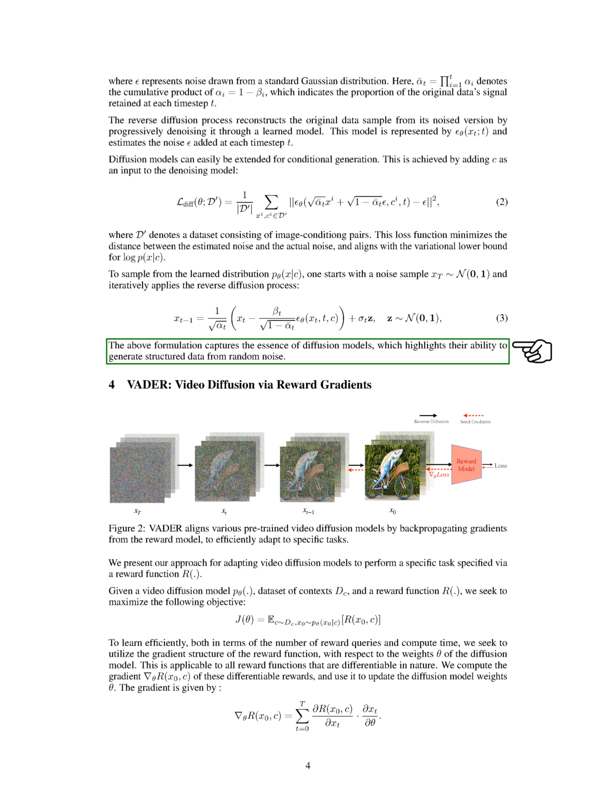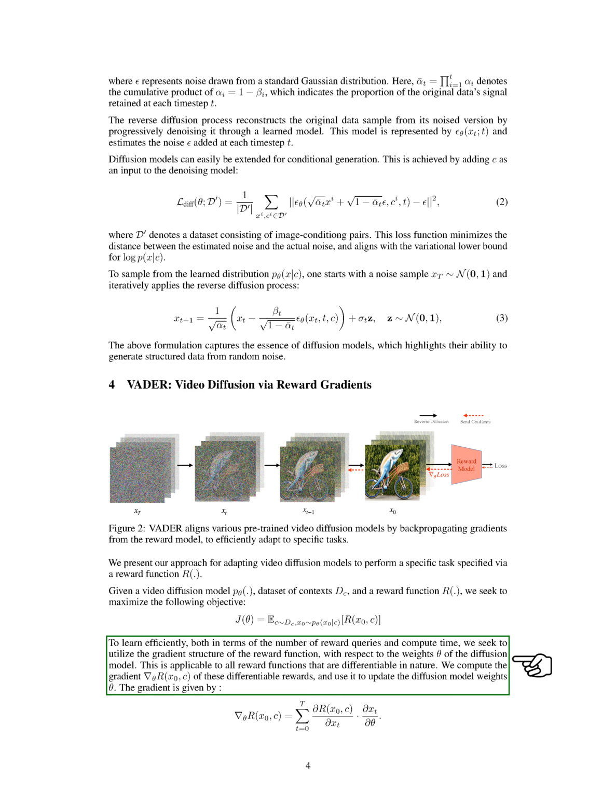Our approach, VADER, Video Diffusion via Reward Gradients, focuses on adapting video diffusion models for specific tasks defined by reward functions. By leveraging the gradient structure of differentiable reward functions, we update the weights of the diffusion model efficiently.